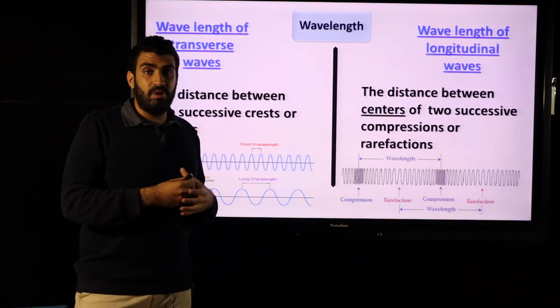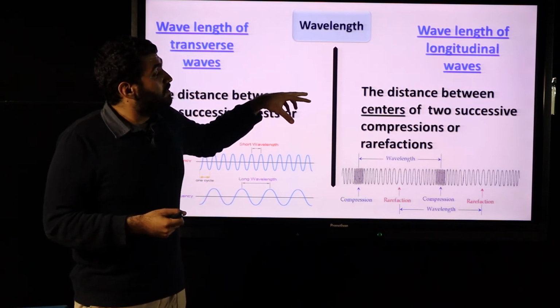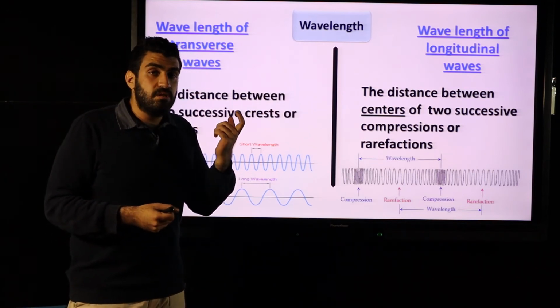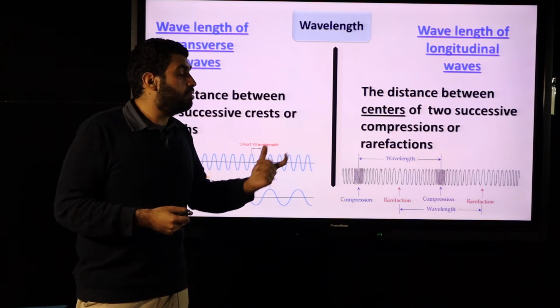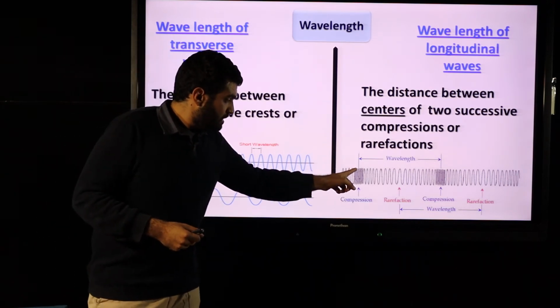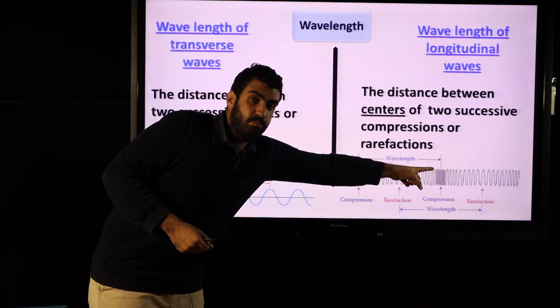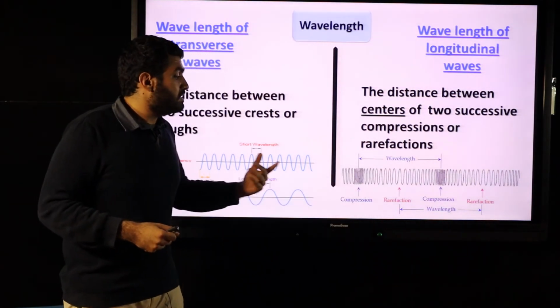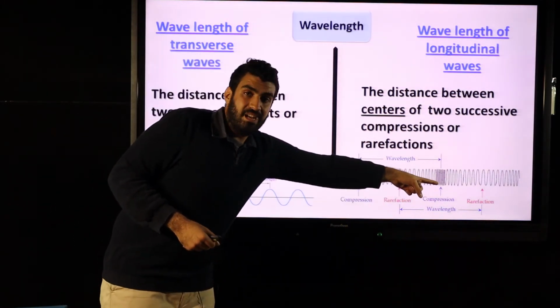In case of a longitudinal wave, it's called the distance between centers of two successive compressions or rarefactions. From the center of compression to the center of the next compression, or from the center of rarefaction to the center of the next rarefaction.